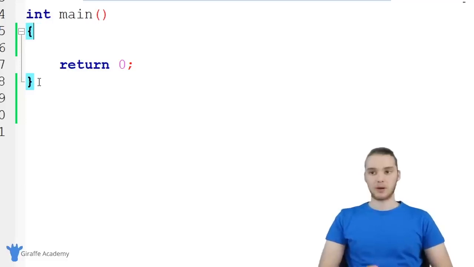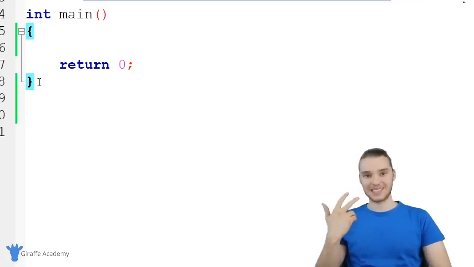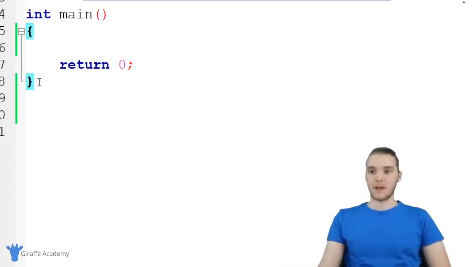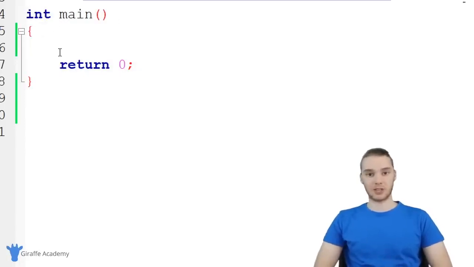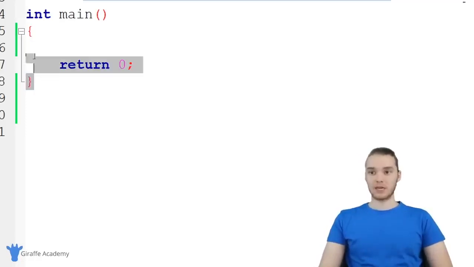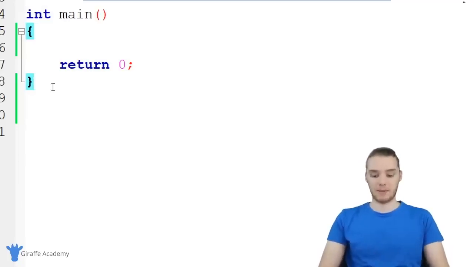And sometimes you'll hear people call this a method as well. So function and method are two words that essentially mean the same thing. But generally in C, we're going to refer to these as functions. But this is called the main function. And the main function is basically a function that's going to get executed when we start running our program. And so we've already been using a function, this main function, but if you want, we could actually create other functions in our program. So I'm going to show you guys how to do that. So let's go down, and we're going to go here outside of this function. And the way you can tell we're outside the function is we're outside of this ending curly bracket.